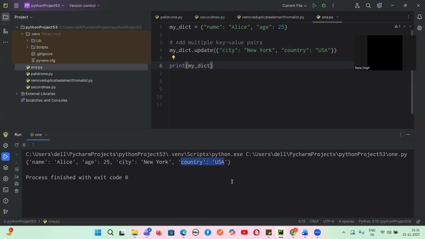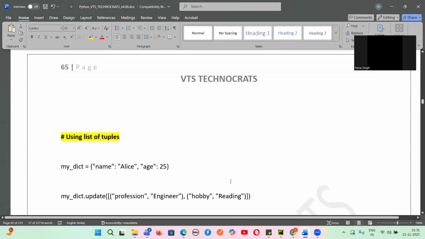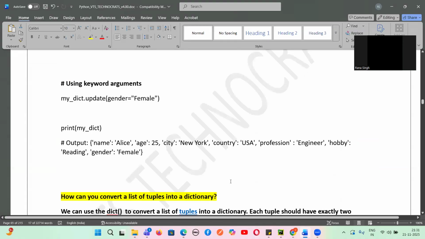I want to add multiple key-value pairs, so I will use a method called update. Do you guys agree with me? Yes. This is how, guys, we update multiple values.